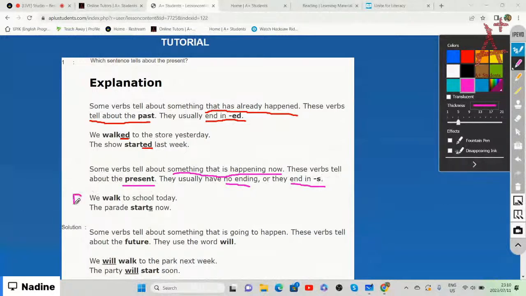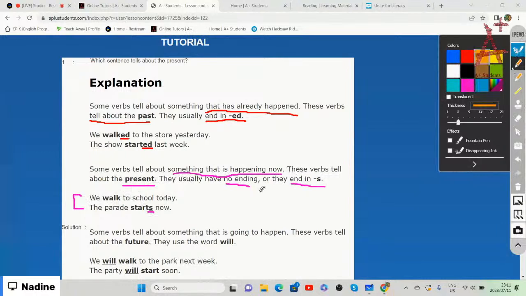An example is we walk to school today, right? So today we walk to school. The parade starts now. You don't say the parade start now, we say the parade starts now. There we have the one that ends in s, and then we have the other one that has basically no ending. And these are all examples of verbs that tell us about the present.